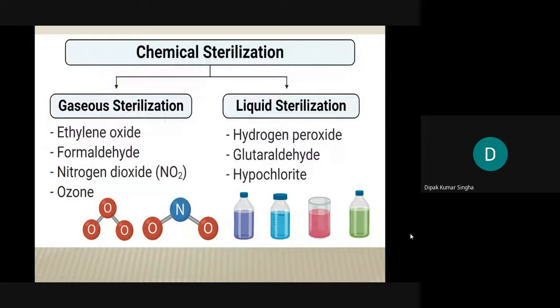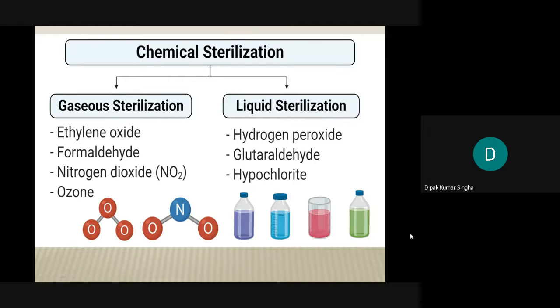This is the chemical sterilization method. One is gaseous sterilization, another is liquid sterilization. Basically the chemicals are of two types, gaseous form and liquid form, and they are used to kill microorganisms, which is called sterilization. Gaseous sterilization means sterilization by gaseous chemical agents, and liquid sterilization means sterilization by liquid chemicals.